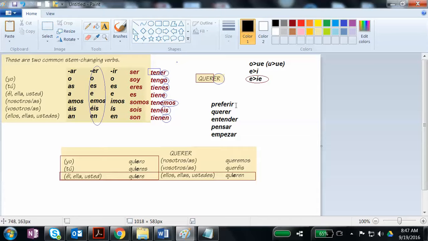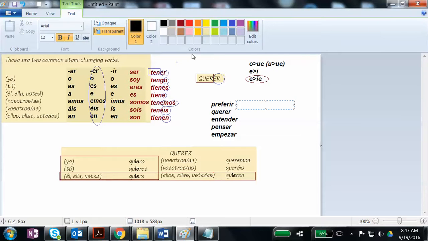That means that there's actually two stems that you'd use. The regular one, which is everything that's written before the IR, ER, or AR ending. And if there's two vowels in the group, the one closest to the ending is the one that takes the change. So the stem for preferir is prefer, and the one with the change is prefier, okay? You'll use prefer with nosotros and vosotros, and the changed one with all the other subject pronouns.